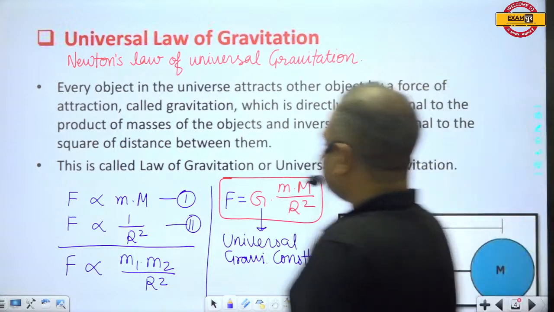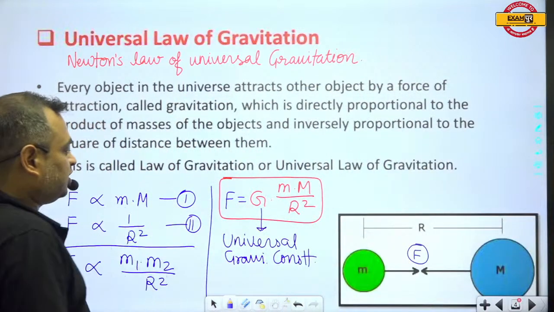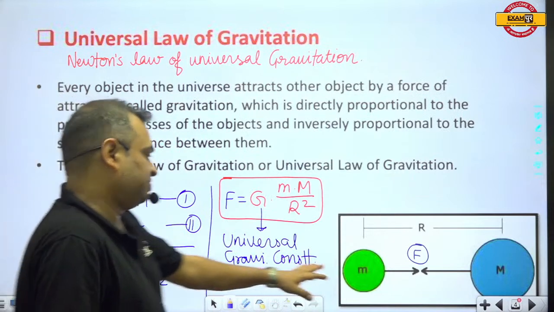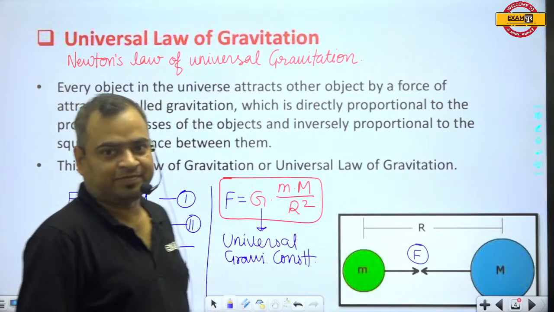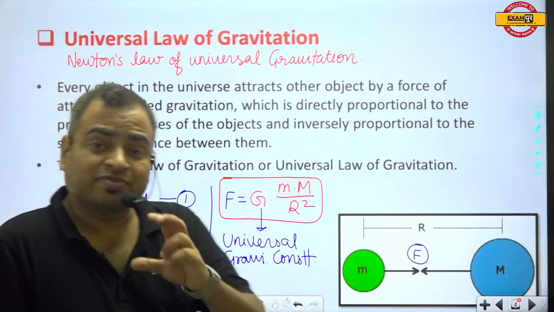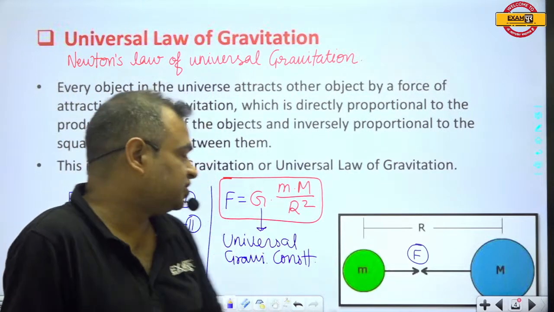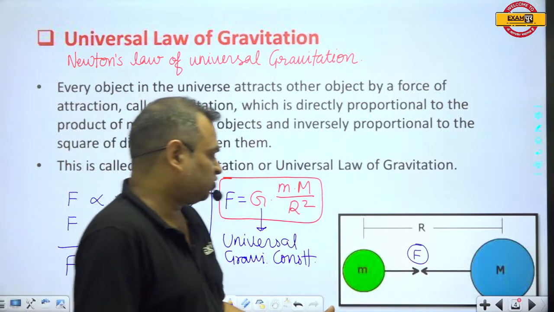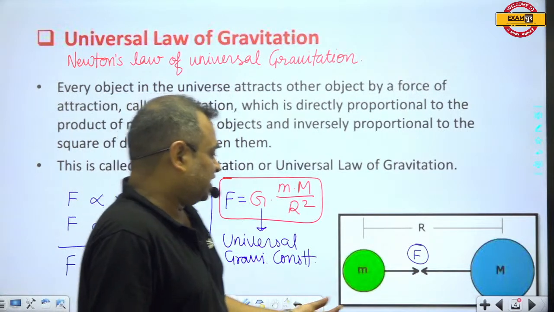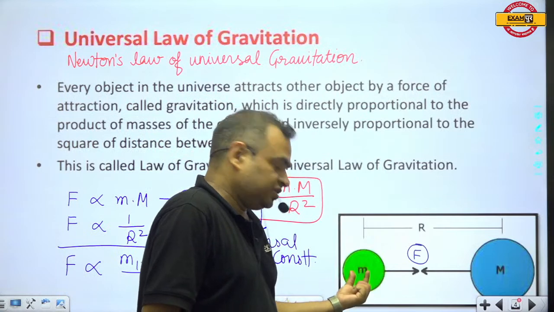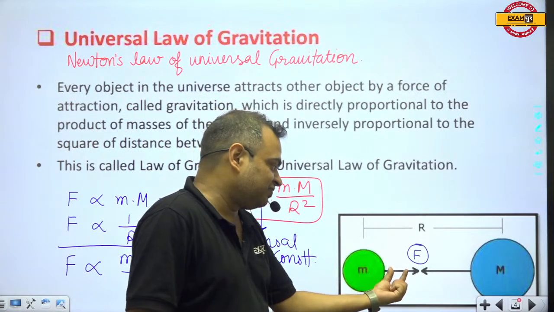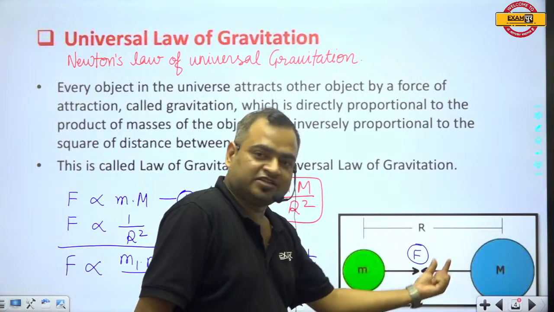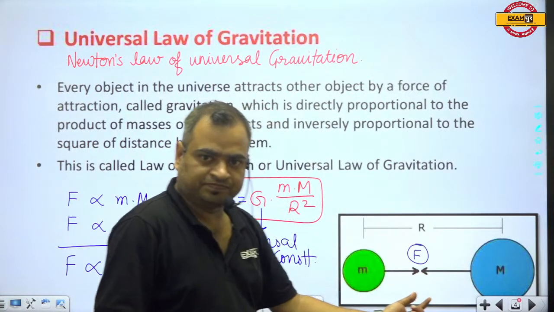Okay, so guys, this is the formula to calculate the attraction force between two bodies having masses small m and capital M. Always remember one thing: the value of this force is always equal in both cases. This mass M realizes the same value of attraction force as the other mass.